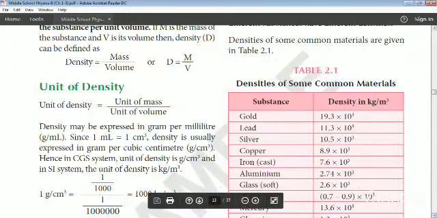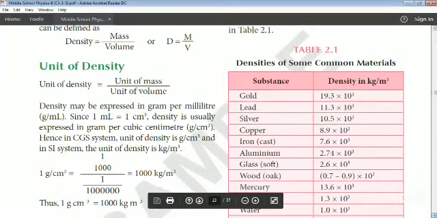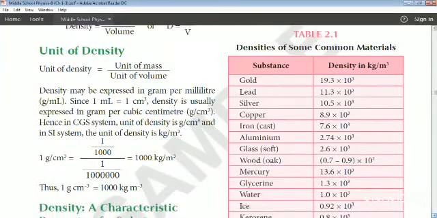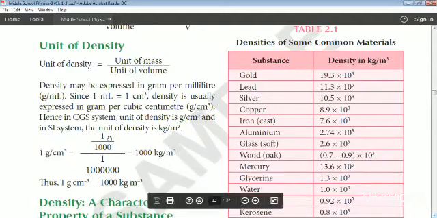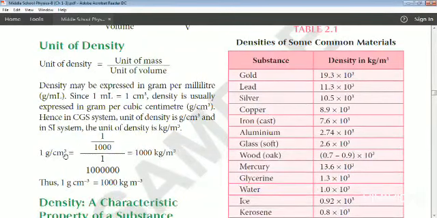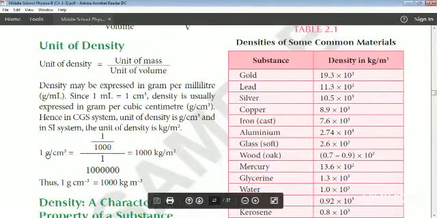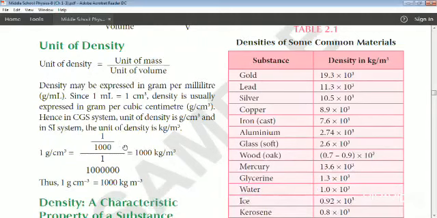So how to know the relationship between gram per centimeter cube and kg per meter cube? Here you just look at this pointer. We have taken 1 gram per cm cube, which is equal to, see here, 1 gram is nothing but 1 divided by 1000 kg.